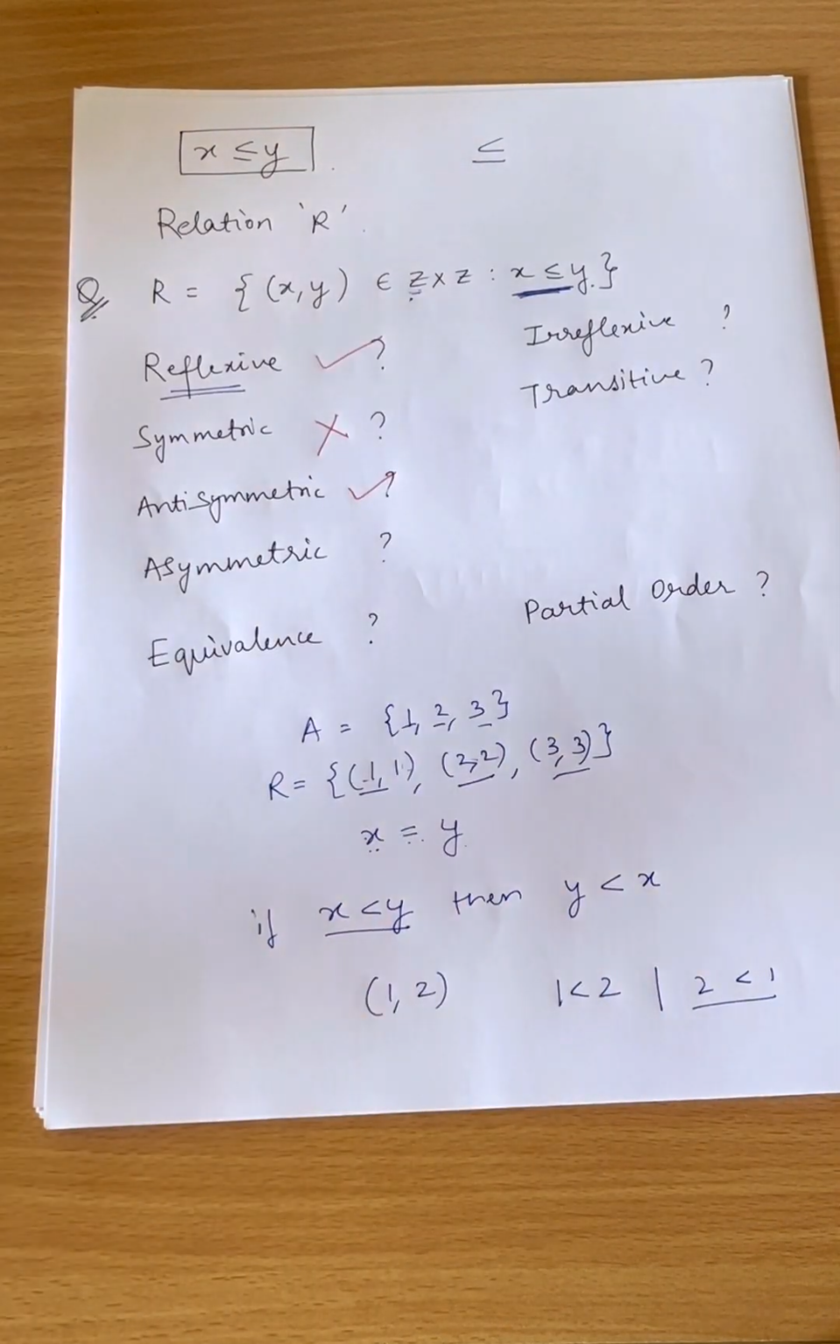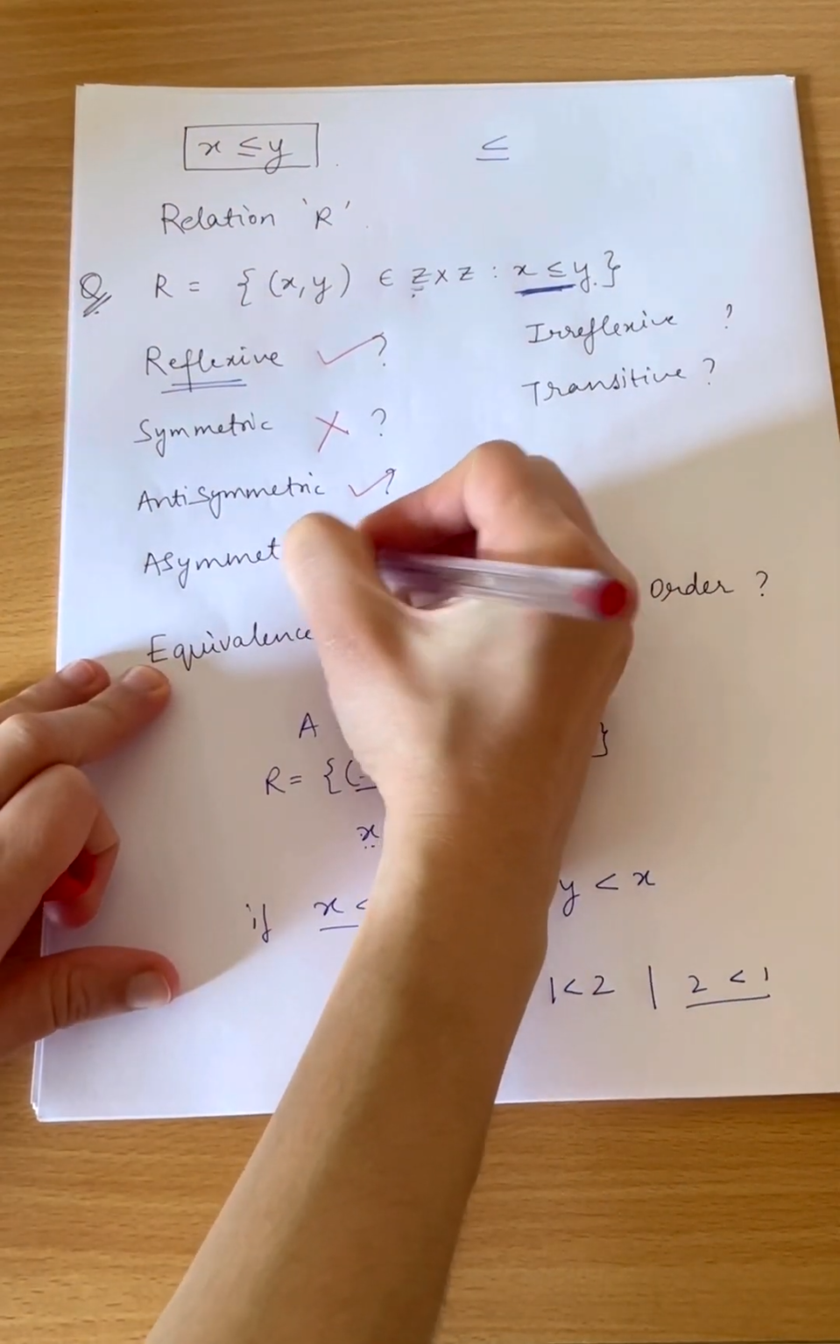So we can say that if one condition it does not follow, then we can say it is also not asymmetric.